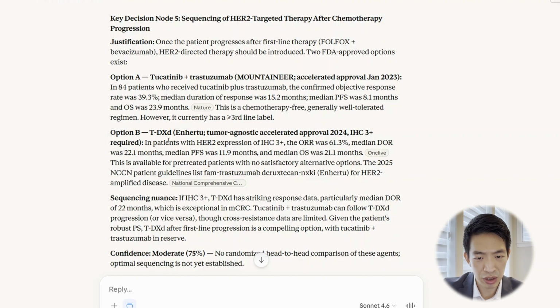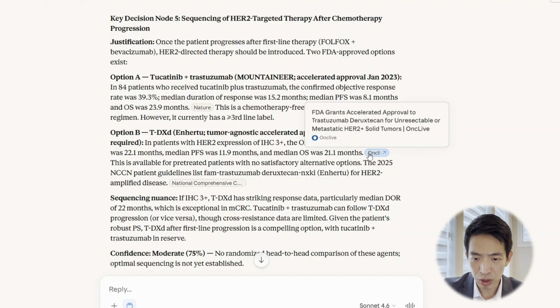And it correctly highlighted here that option B is really more for individuals identified as HER2 positive based on IHC 3+. So the overall response rate of 61.3%, that seems to be a lot higher than what I recall. So we'll have to check the source now. And it cited OncLive, which is the oncology news report site. Let's take a look.